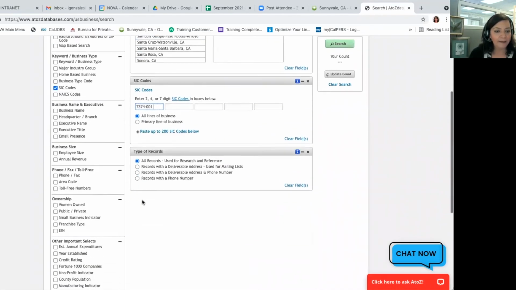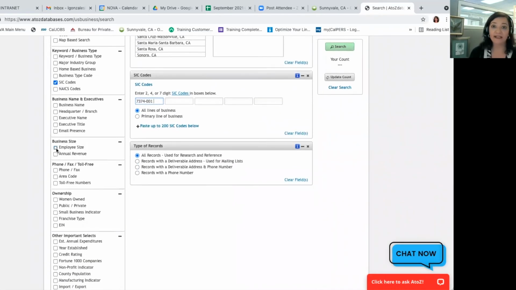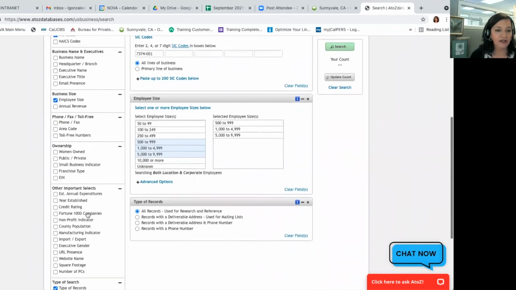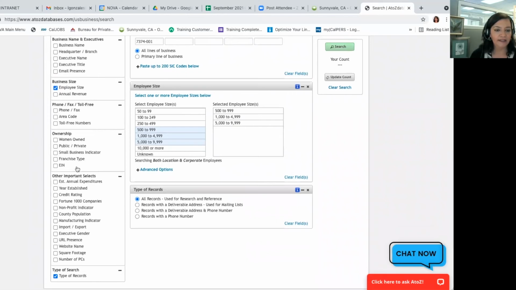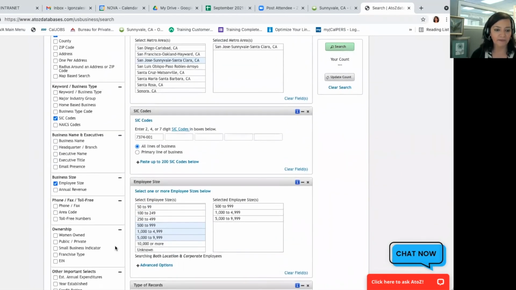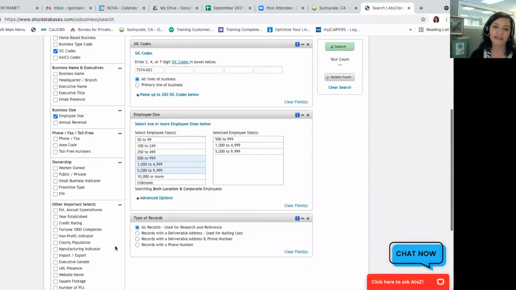And then perhaps I have my mindset on a particular size company. And many of you do. So I might say, well, I want to maybe look at companies that are 500 to up to 10,000 people. And you can also see other areas that you can search by here under ownership, women-owned company, public-private, small business indicator, etc. So you can utilize these advanced search filters and categories however you see fit.